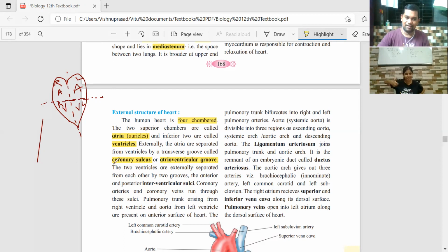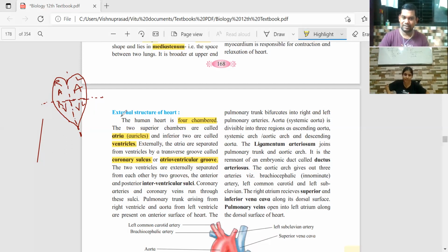Similarly, there is a groove that separates both the ventricles, the left ventricle and right ventricle. But we are looking at it externally, not internally. There is also a groove separating the atria, but in the atria the groove is not visible from outside. Internally, we'll see that.